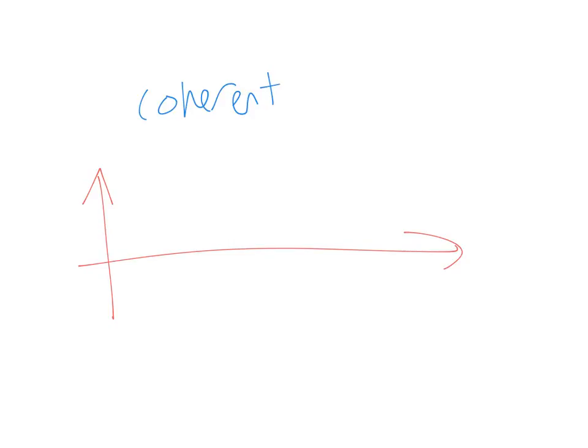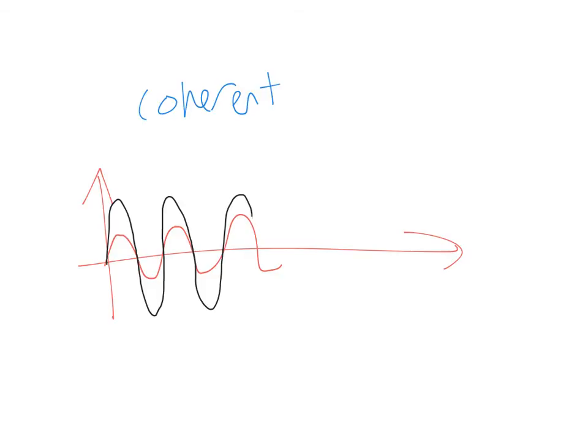Let's explain. Coherent means like this. Let's say you got the first wave, which is here, and your second wave, which is like this. Now, coherent simply means having constant phase difference. Can you see that in the beginning they started together? They reached their maximum together, they reached the middle together, they reached the minimum together. They are coherent. They do not have to have the same amplitude. As long as they're moving together, that's called coherent. Another example, I'll give you another example.